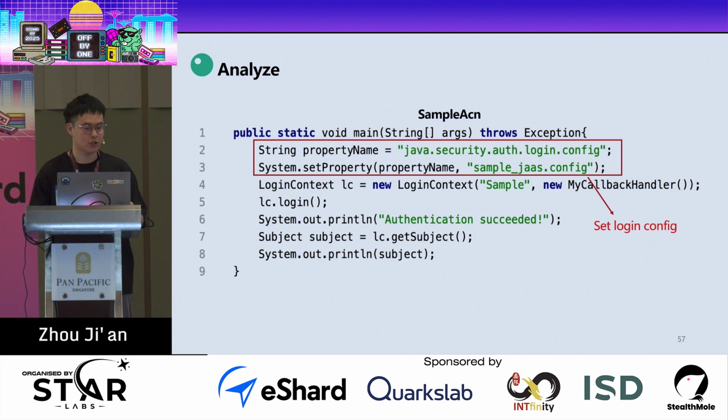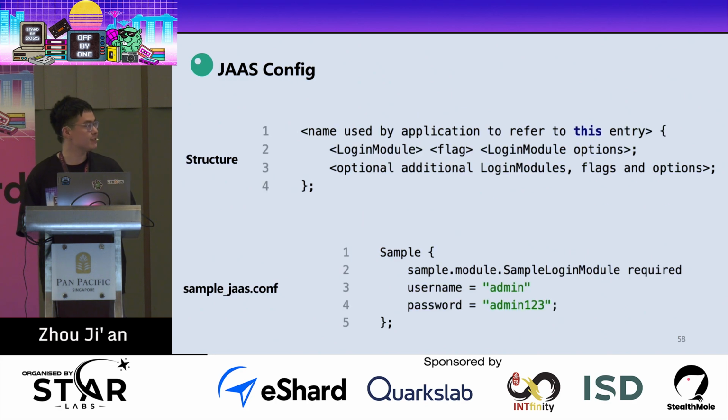First, you can see that it sets the system property java.security.auth.login.config to our JAAS config file. This is the JAAS configuration structure. The first is the name used by the application to refer to this entry, so our name is Sample. Then comes the login module, and here we use our self-implemented SampleLoginModule, and we set the flag to required and some options like username and password.